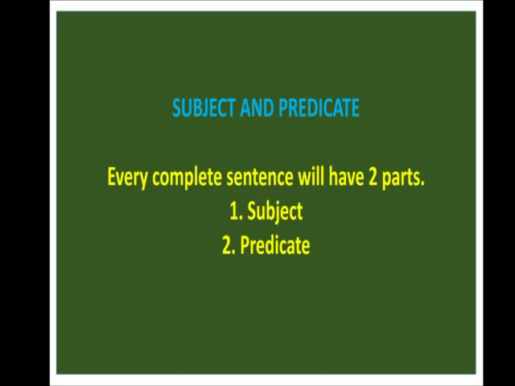Okay. So now going back to subject and predicate, you all should know what is a subject and what is a predicate, right? So now we saw sentence. What is a sentence? Now every complete sentence has 2 parts. How many parts? 2 parts. First one is subject and the second one is predicate. Okay.